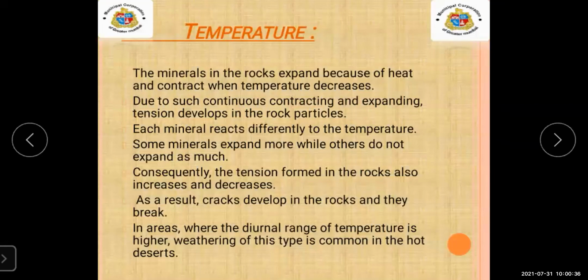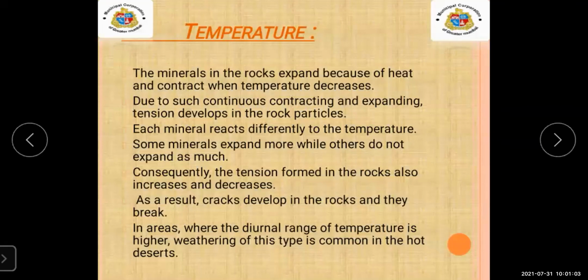Contracting means it is getting smaller, and expanding means it increases. Due to this continuous process of increasing, decreasing, increasing, decreasing, what will happen? You will see tension will be created in the rock particles.